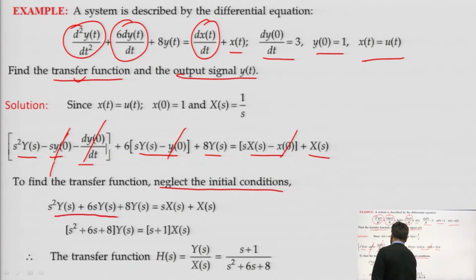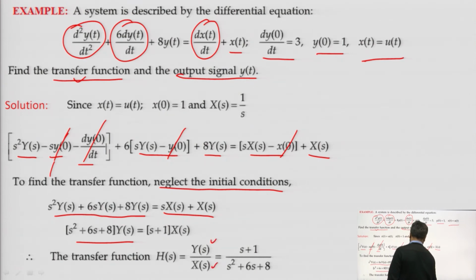We will be left with the equation s square Y(s) plus 6 s Y(s) plus 8 Y(s) equals s X(s) plus X(s), and then we find the ratio of Y(s) by X(s), and we get it as (s plus 1) by (s square plus 6 s plus 8). So, here we can find the transfer function.